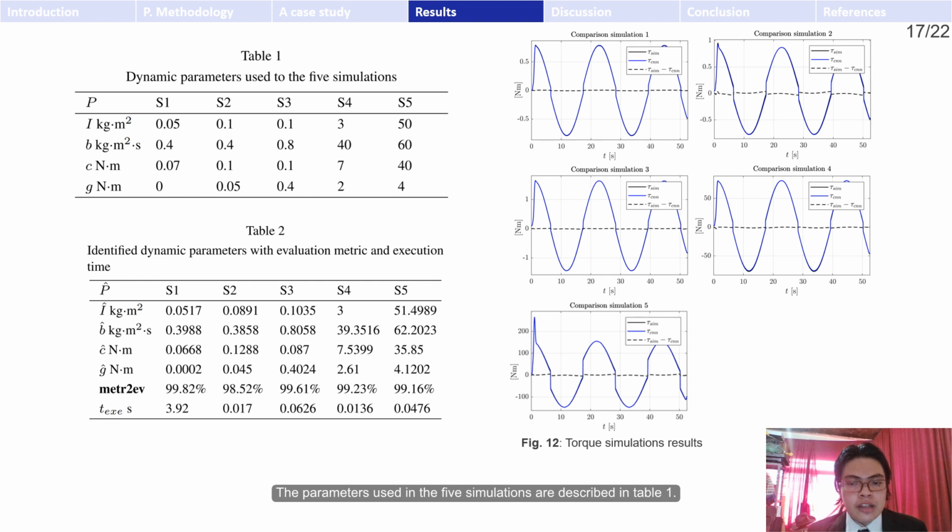The parameters used to identify simulation are described in Table 1. The simulations S4 and S5 have parameters outside the range -1 to 1 to verify the denormalization step of the algorithm. Table 2 describes the results of the evaluation metric along with the execution time of the identification algorithm. The evaluation metric for the simulation signals has values that exceed 90% similarity. With the denormalization technique implemented in the proposed algorithm, it is observed that even though the training data were created with parameters only in the range -1 to 1, the algorithm can identify parameters outside this range.